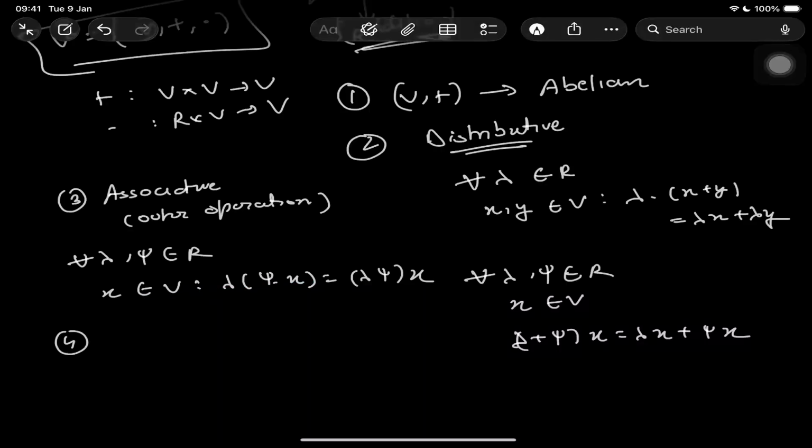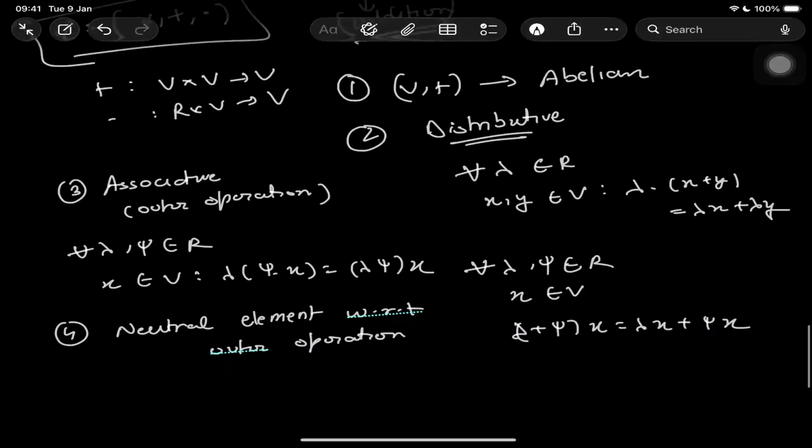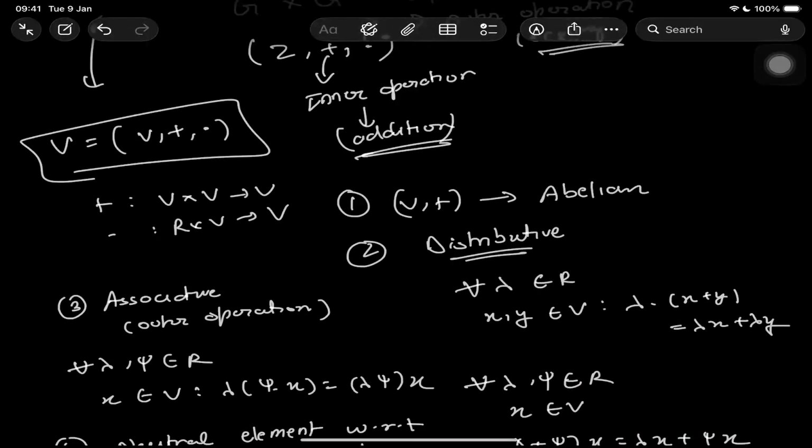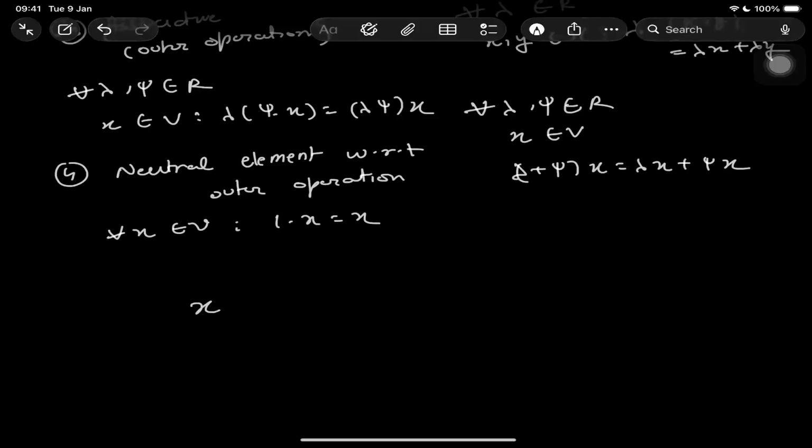And fourth is the neutral element with respect to the outer operation. For all x which belongs to V, 1 dot x equals x. So these are the four things needed for a vector space to exist. All x which belong to the vector space V are called vectors.